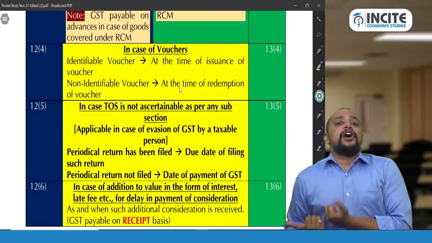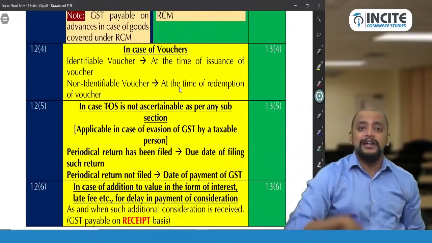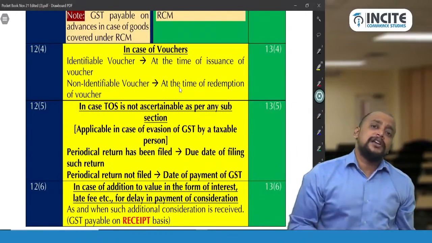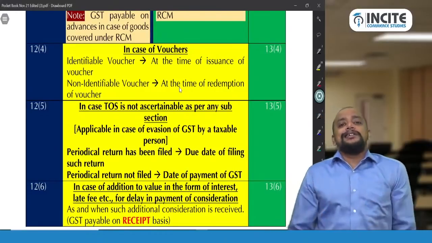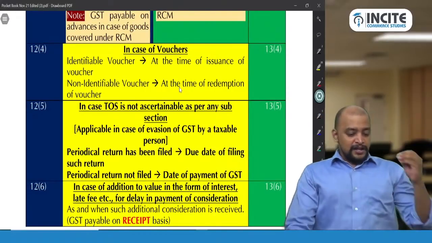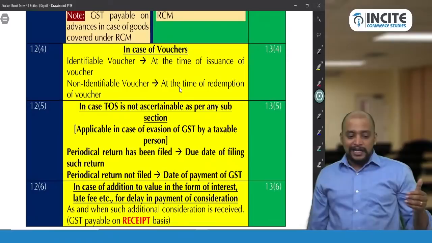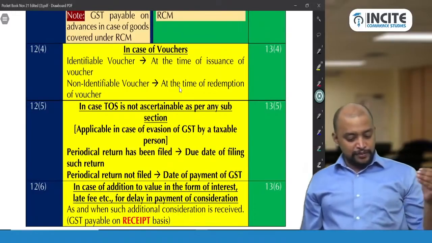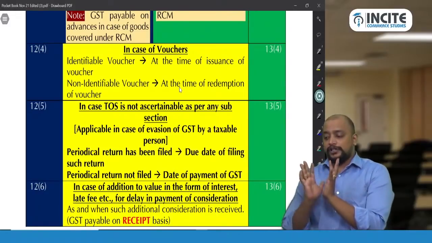Whereas in case of a non-identifiable voucher, first of all I will not pay GST till the time he redeems it. So if he is not redeeming at all and the voucher is expired, then I don't have to pay any GST. So that is section 12 subsection 4 and 13 subsection 4: in case of an identifiable voucher, at the time of issuance of the voucher; non-identifiable voucher, at the time of redemption of the voucher.